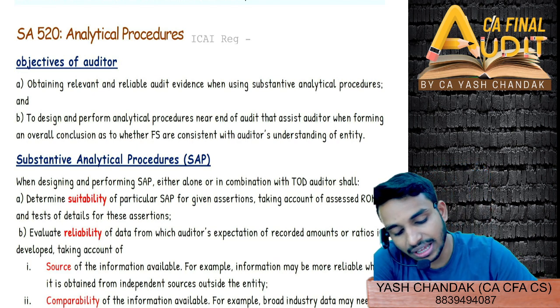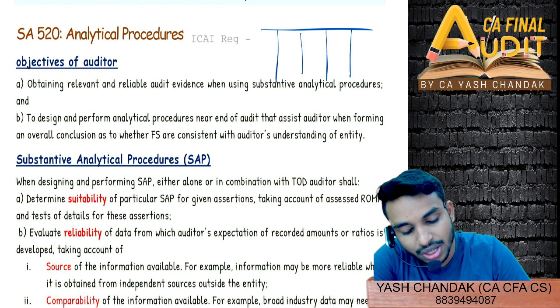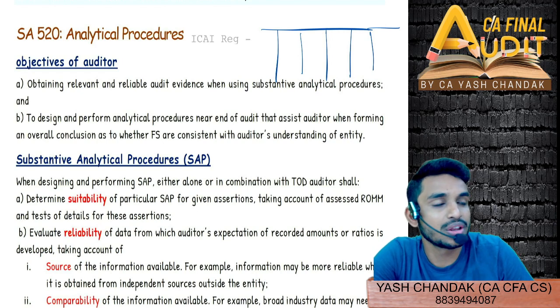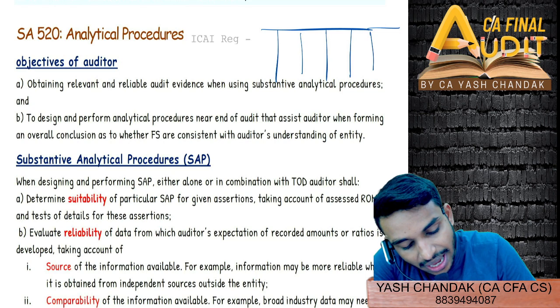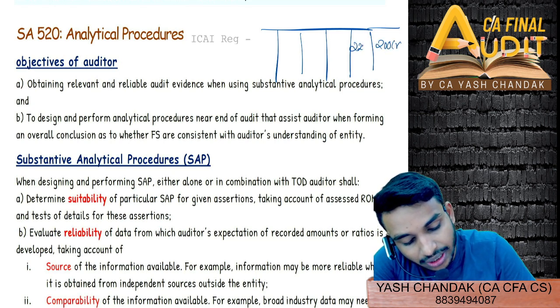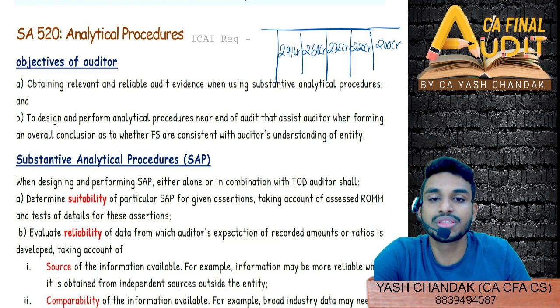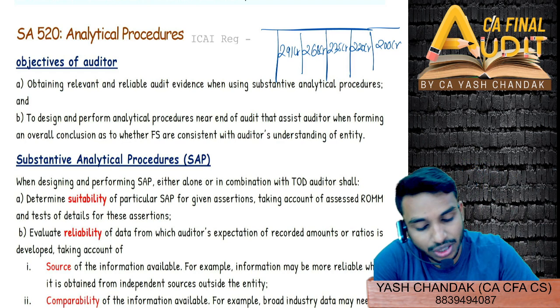As told earlier, an analytical procedure is a kind of methodology where, suppose you have the last 5 years' financial statements and you are seeing the operating cost of the company as 200 crore, then 220 crore, then 235 crore, then 268 crore, 291 crore.